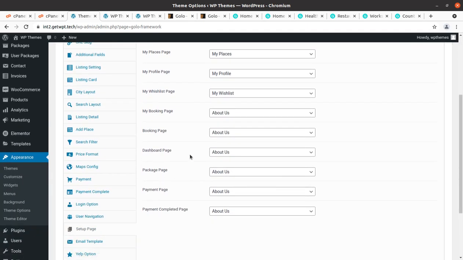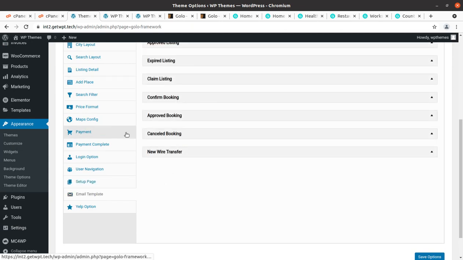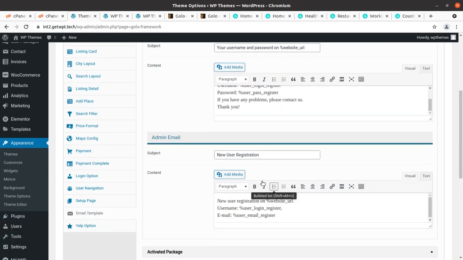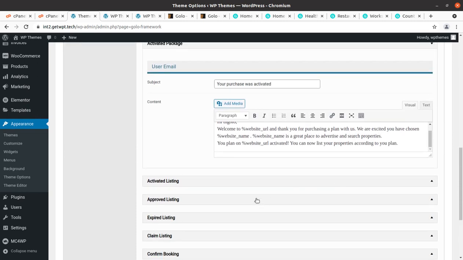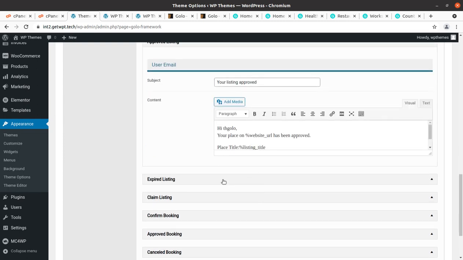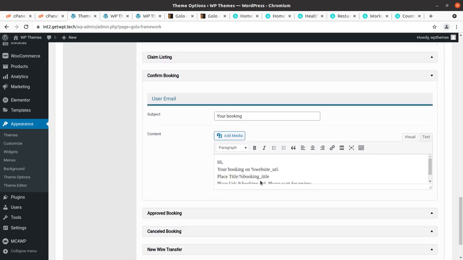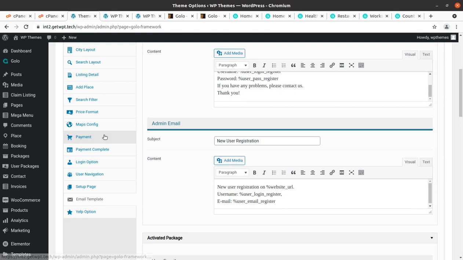Similarly you can select the dashboard page, package page, payment page, and payment complete page. Those are great options. And you can change the email templates. For new register, you can completely change the email contents and email body for every step, including activate package and approve listing. Listing is only the medium to turn on the listing website or directory page. For confirm booking, everything can be changed in the email body. So all options are here.